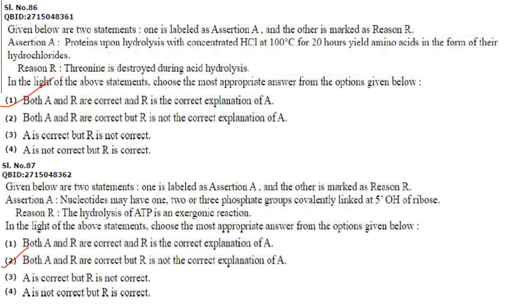Nucleotides may have 1, 2 or 3 phosphate groups covalently linked at the 5' OH of ribose. Correct. The hydrolysis of ATP is an exergonic reaction. That is also correct, but it is not the reason for this particular assertion. So both A and R are correct, but R is not the correct explanation of A.